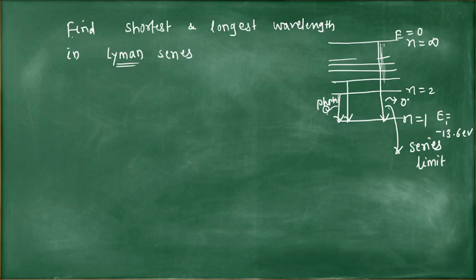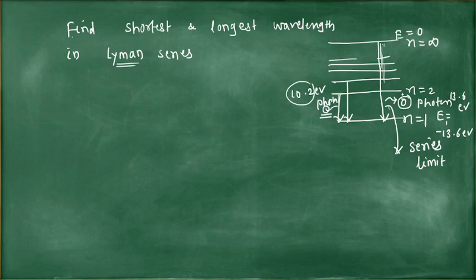So the energy of the emitted photon is the difference between two energies. So 0 minus (minus 13.6) is 13.6. The energy of this photon is 13.6 electron volt, and for this photon the energy is 10.2 electron volt. Take the difference between these two: for n equal to 2 what is the energy, and for n equal to 1 what is the energy, then take the difference. This will be the energy of the photon.